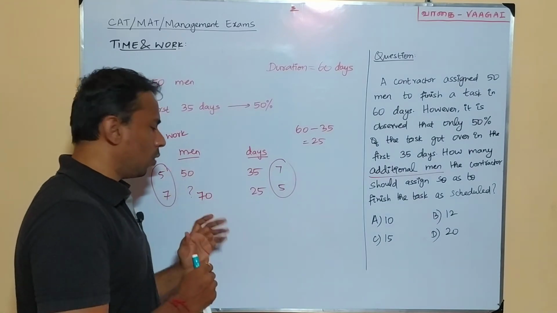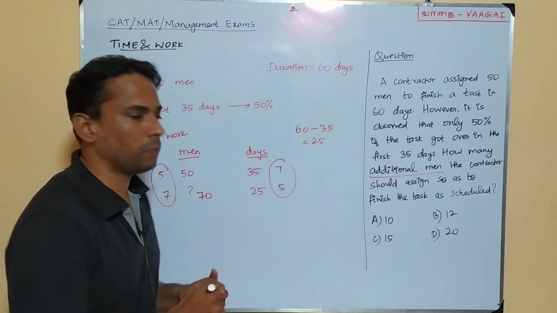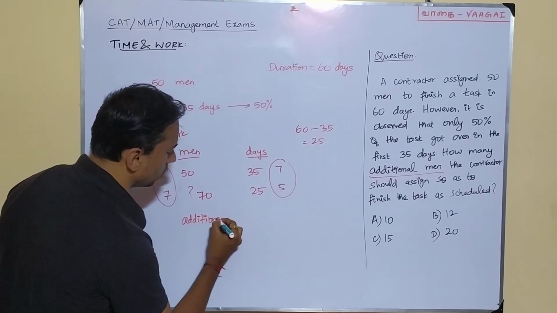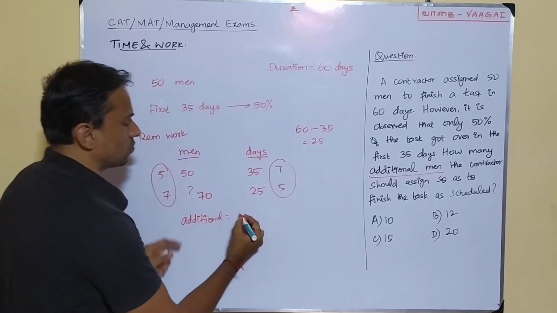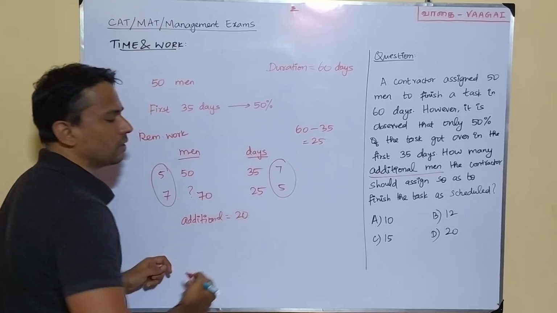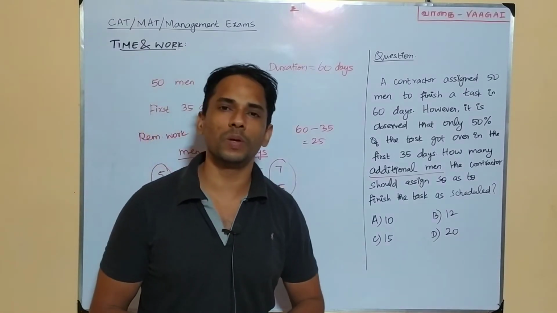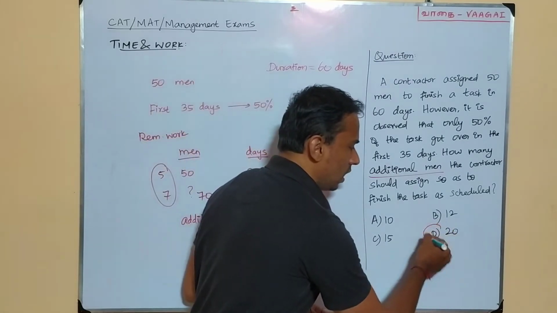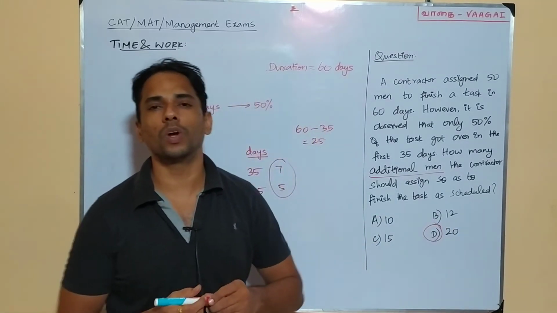So there are additionally, how many people are there? Additionally, there are 20 people required. So additional men is going to be here. It is going to be this 70 minus this 50. So there are extra 20 people needed here, and that 20 is going to be the answer for this particular question. 20 is readily available at option D, and that is the answer for this particular question.